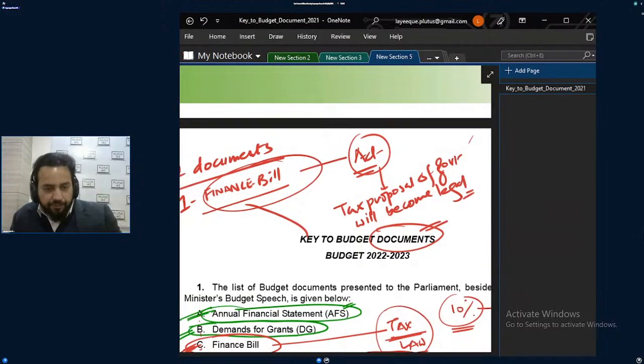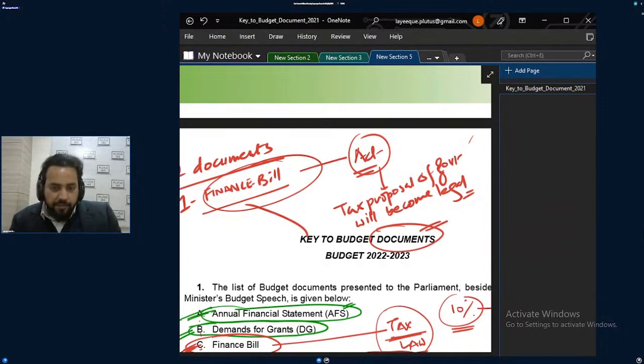Whenever you are taking money from the Consolidated Fund of India, you need to pass an appropriation bill. And this is a different thing. It's like no money can be withdrawn. It is like withdrawing, and finance bill is talking about taking money.